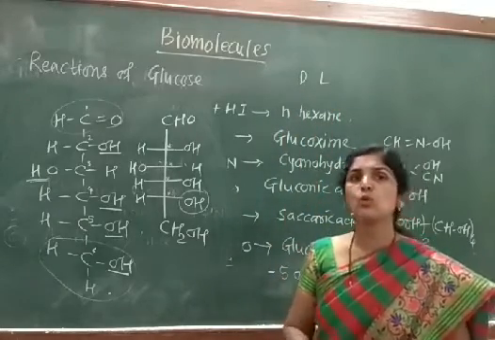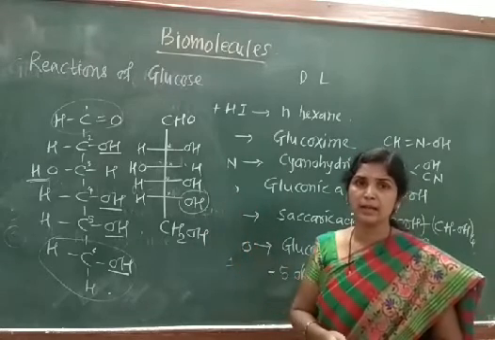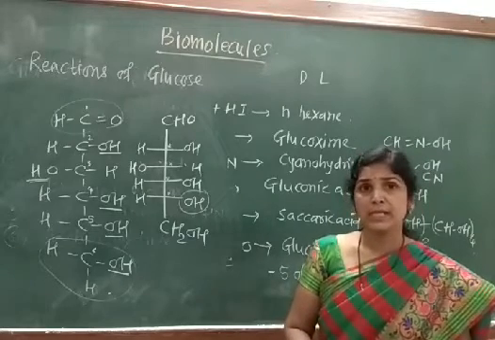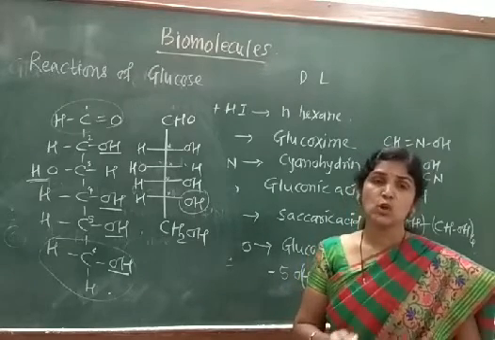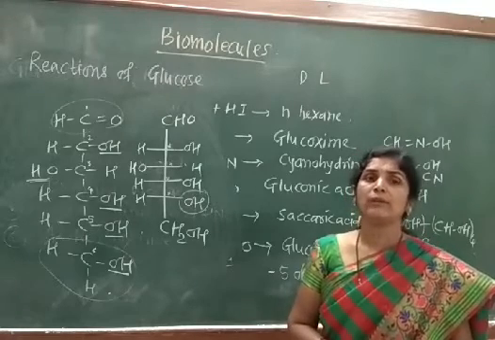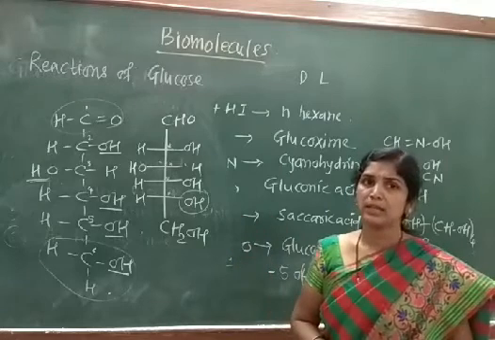If the OH group of the last chiral carbon atom is present on the right hand side, it is called a D structure, whereas if it is present on the left hand side, it is called an L structure.